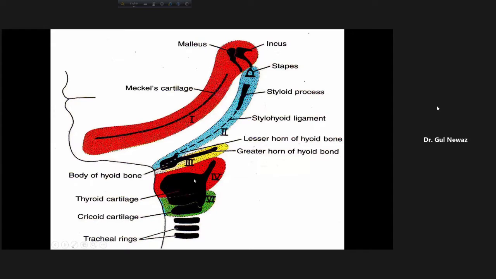I think you have gone through the larynx. Larynx is the windpipe, continuous with the trachea. The larynx has some paired cartilages and some unpaired cartilages. So laryngeal cartilages come from the fourth and sixth pharyngeal arches, except the epiglottis.